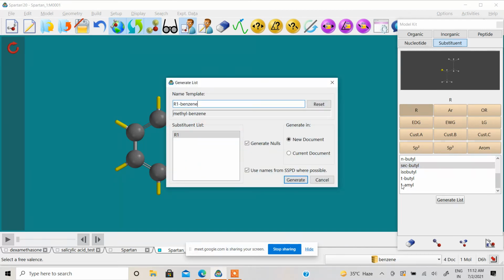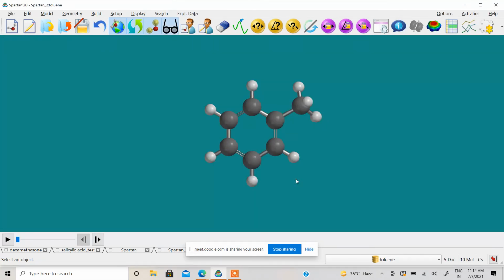It will ask you, do you want to do it in the current document or a new document? I will make a new document. A new document will be created. You can see something happen, and 10 molecules have been generated. So 10 scaffolds have been generated. You can see if I click on play, you can see that.